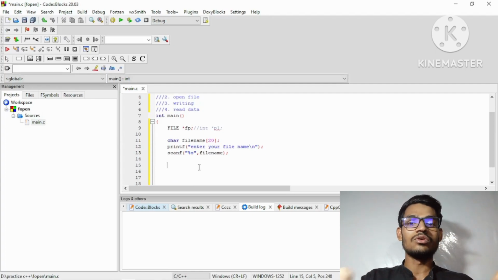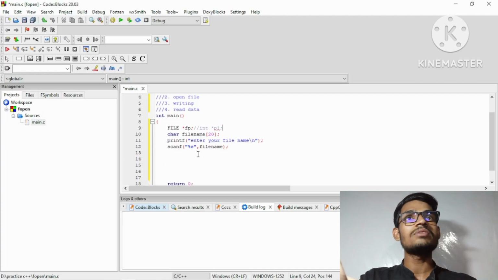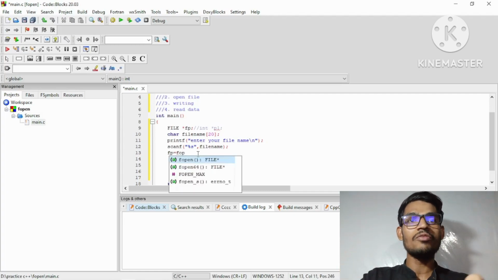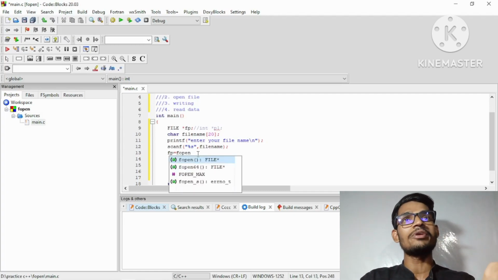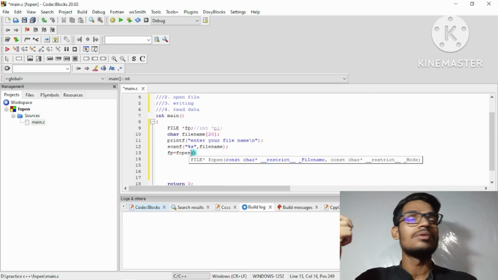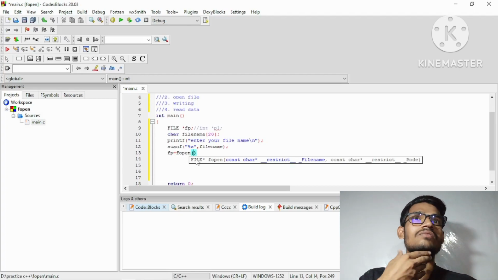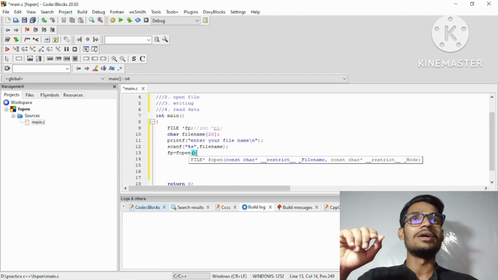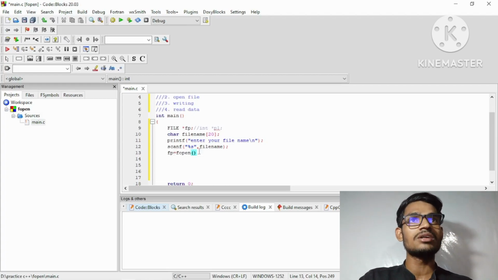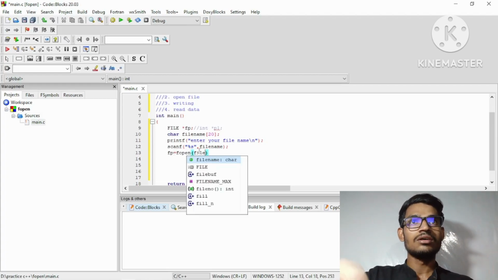Okay, so we have the file pointer, that is fp. What will happen? fp is equal to, and then fopen. fopen is nothing, bro. fopen is the file open function. f means file, open means open, and the function symbol is here, you can see. So this is the syntax for creating the file, but here we have one thing: fp equal to fopen, and then here we have the file name, because the file name is here.